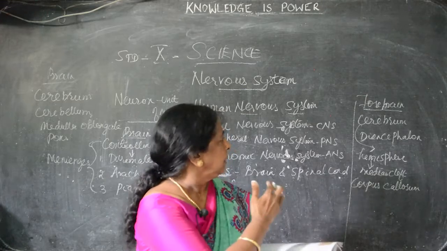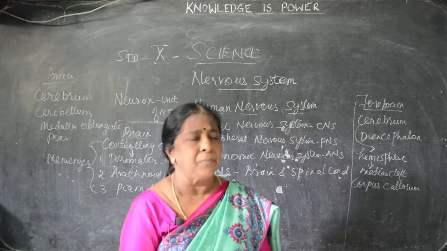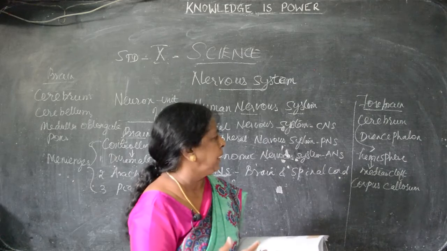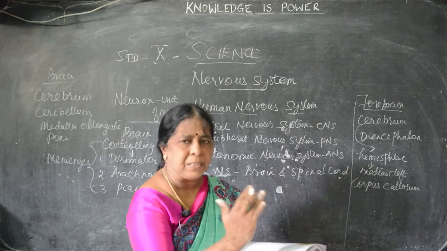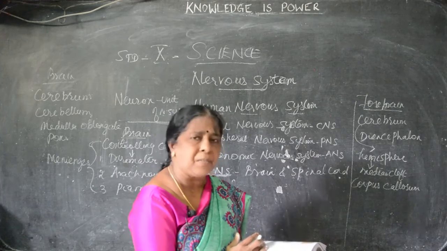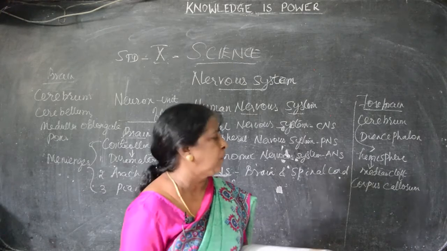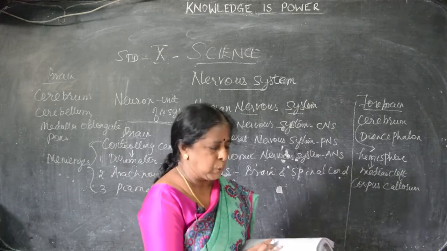Next thing, diencephalon. First, what is the cerebrum we have seen. The cerebrum is divided into two hemispheres. There is a gap between the two hemispheres, that is known as what? Median cleft. The two hemispheres are connected by nerve fibers, and the nerve fibers are known as corpus callosum.